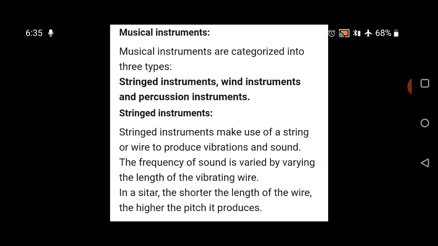The frequency can be changed by changing the length of the string. Examples of string instruments are guitar, sitar, veena, santur, harp and iktara. In a sitar, the shorter the length of the wire, the higher the pitch it produces.